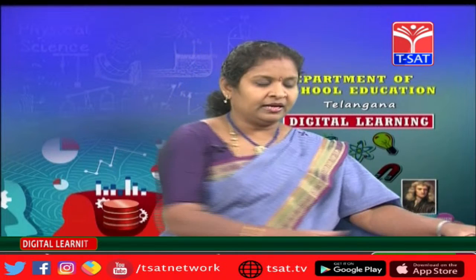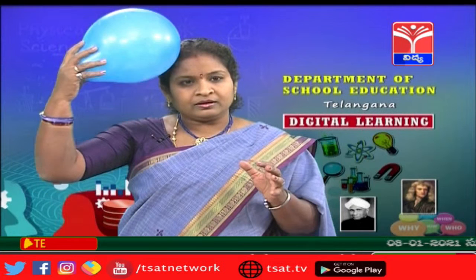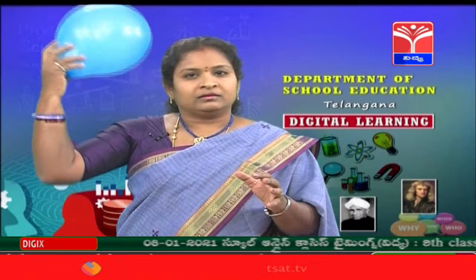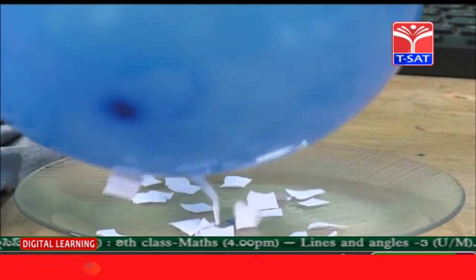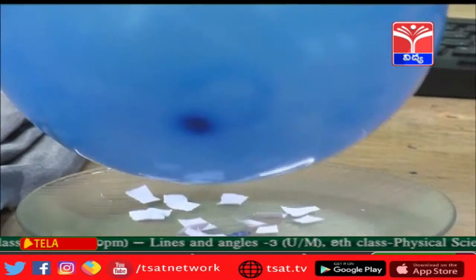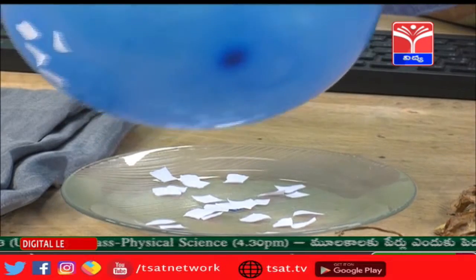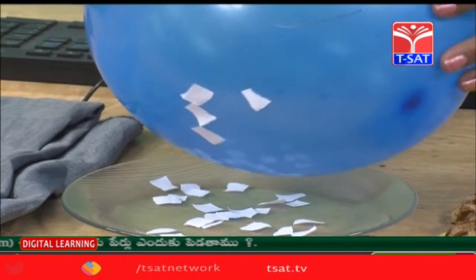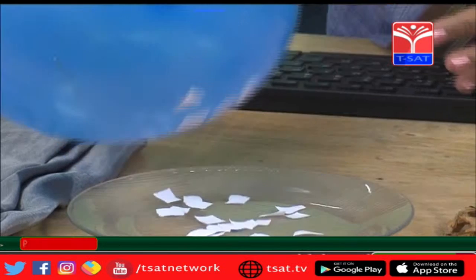Now a balloon. Take a balloon, rub it on your dry hair and then bring it towards the bits of paper. See how they are getting attracted, children, isn't it? You can see the paper got attracted towards the balloon.